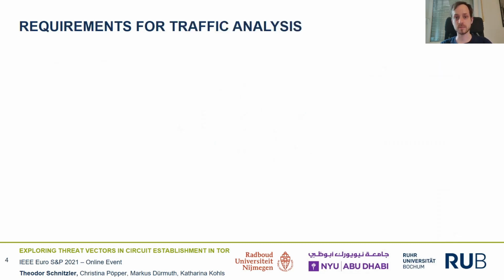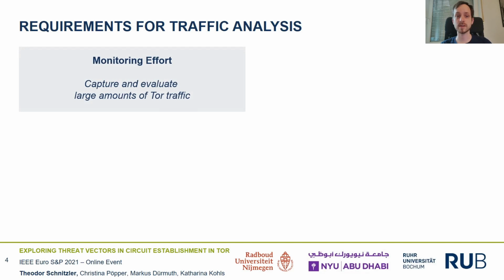So from a technical standpoint, traffic analysis already works quite well when traffic can be observed. The challenging part is that in order to apply such advanced techniques, there needs to be data that can be analyzed. To conduct such end-to-end correlation, the adversary needs to capture and evaluate large amounts of Tor traffic. And for full correlation of all traffic streams, all traffic needs to be analyzed, which is an enormous evaluation effort.